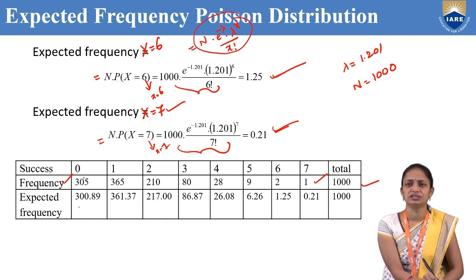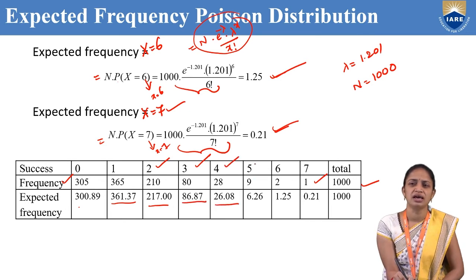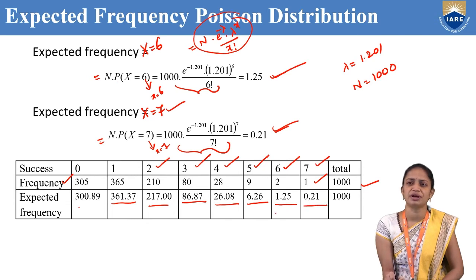So substitute all these values here. 0 is 300.89, 1 is 361.37, 2 is 217, 3 is 86.87, 4 is 26.08, 5 is 6.26, 6 is 1.25, and 7 is 0.21.